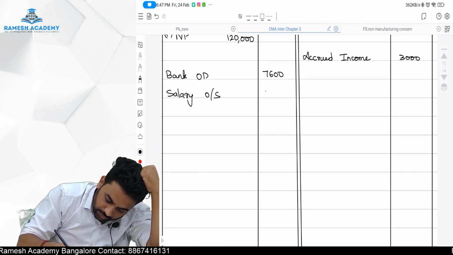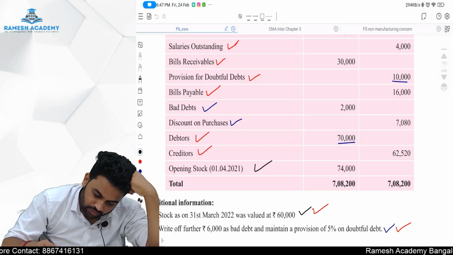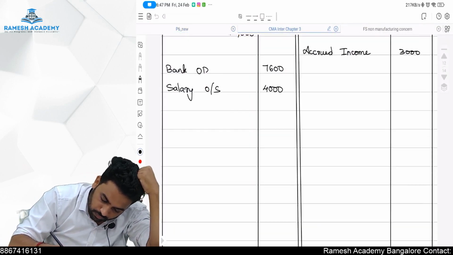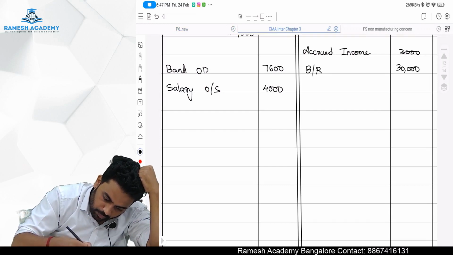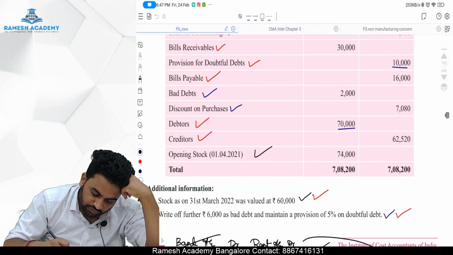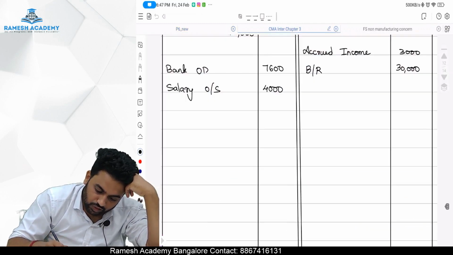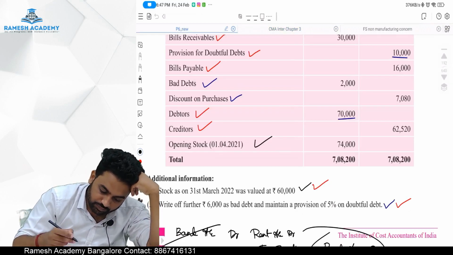Okay. Bills receivable is 30,000. Provision for doubtful debt is 10,000. That we have already adjusted, we will adjust that later. Bills payable is there, 16,000.